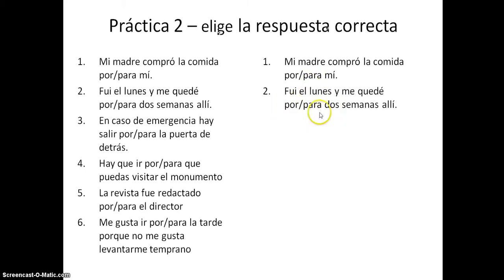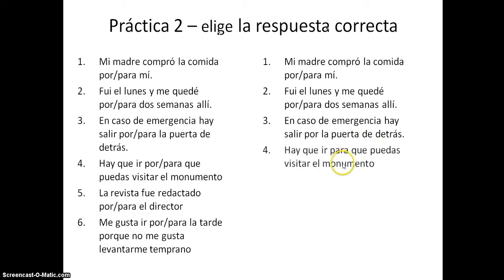Again, time, we could use por or para. So I went on Monday and I stayed for 2 weeks there. This one is por, because in case of emergency you have to go out through or via the back door. This one's para, because we've got que, "para que", in order to, so you have to go so that you can visit the monument, the sites.